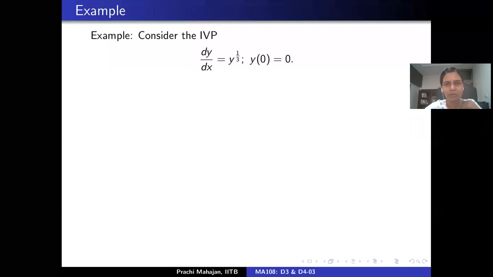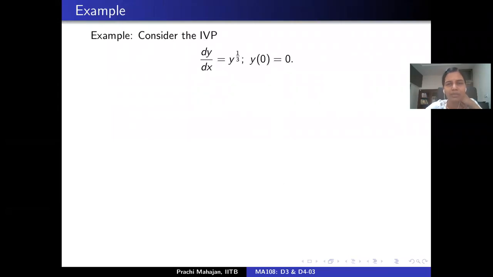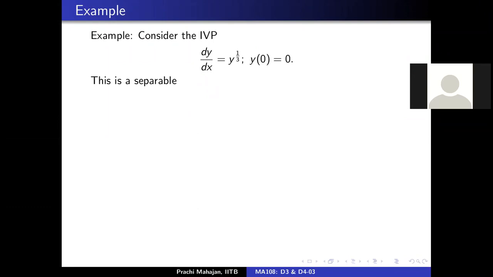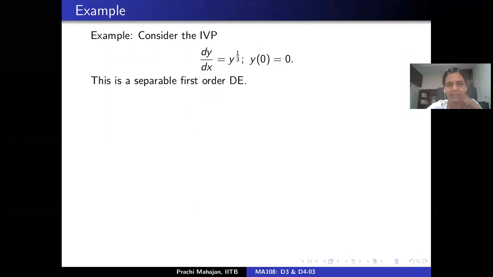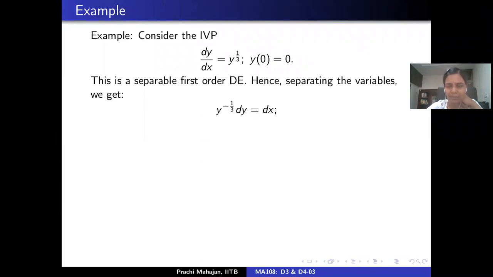Let's consider the following initial value problem. dy by dx is y to the power 1 by 3, and at x equal to 0, y is 0. So how do we solve this initial value problem? Any suggestions? Variable separable. Yes, there are many ways. One way is that you use the fact that this is a separable first order differential equation. So let's separate the variables.